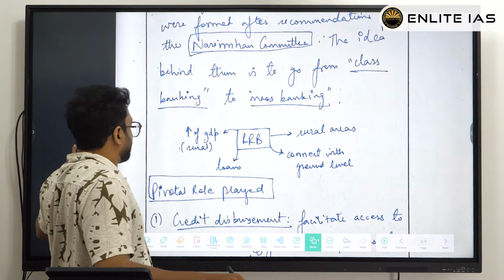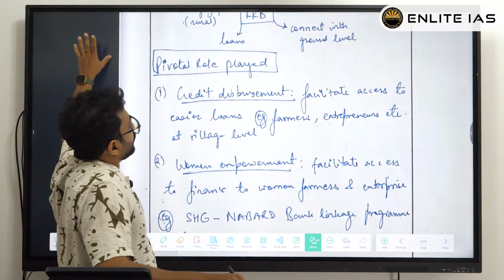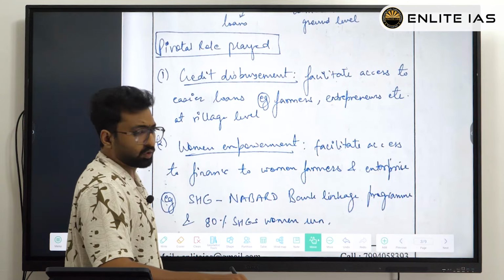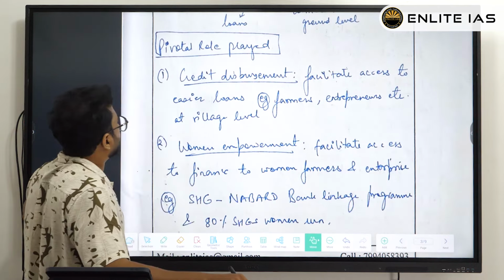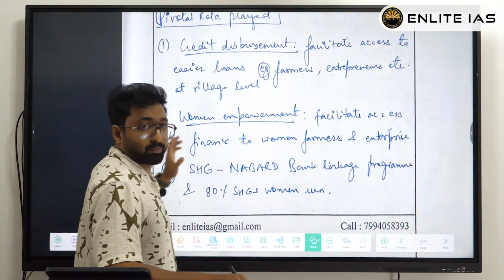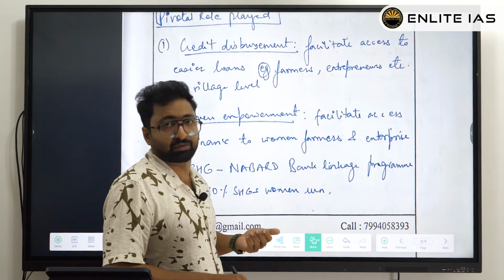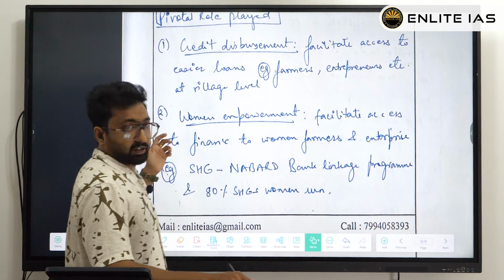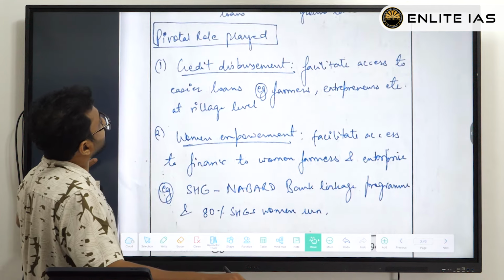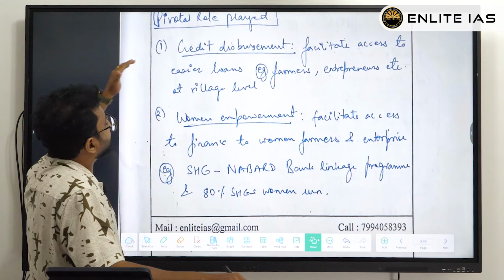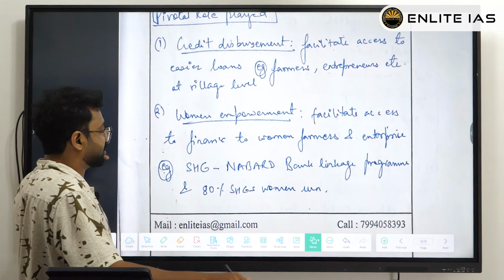Now coming to the answer's core area, that is, the pivotal role played. If you watch closely, we have already uploaded these PDFs on our website, so you can refer to them from there also. Here we can see: credit disbursement, women empowerment, SHG.